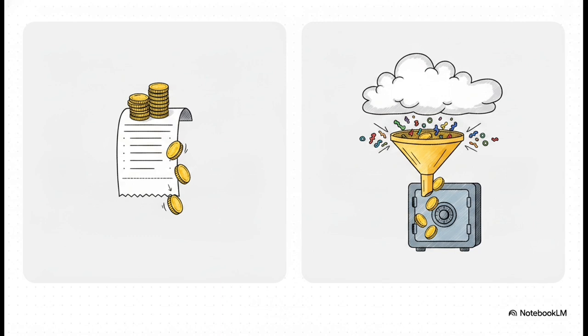But here's the hidden brilliance of the indirect method. It literally forces you to reconcile profit to cash. It makes you start with that highly subjective profit figure and strip out all the non-cash items. Line by line, it reminds you that profit absolutely does not equal cash.